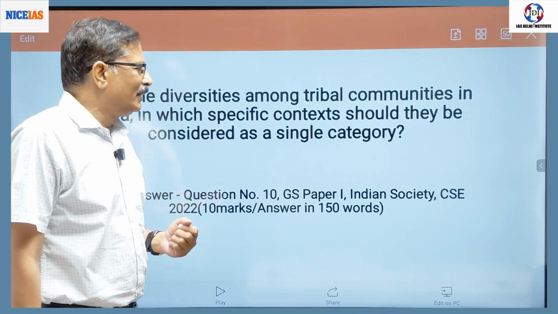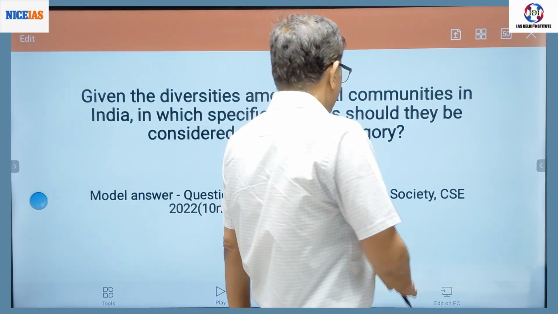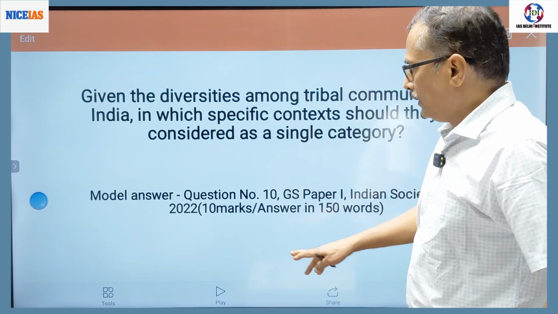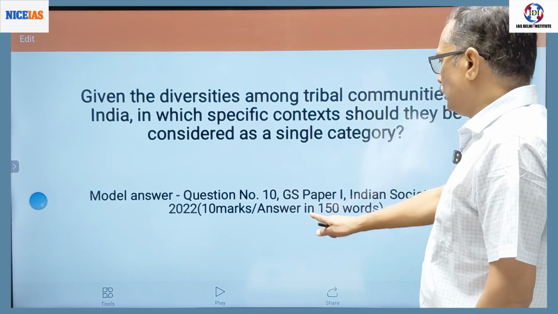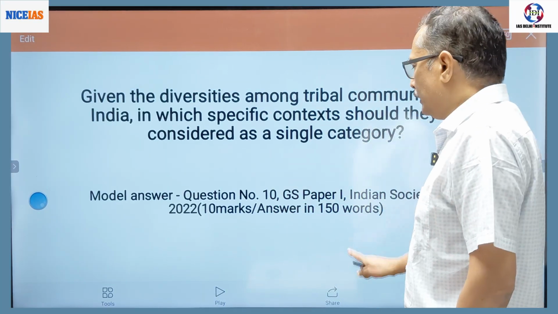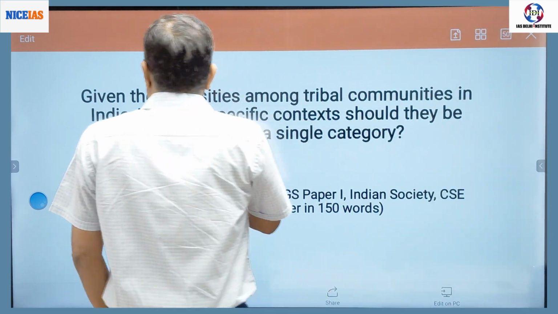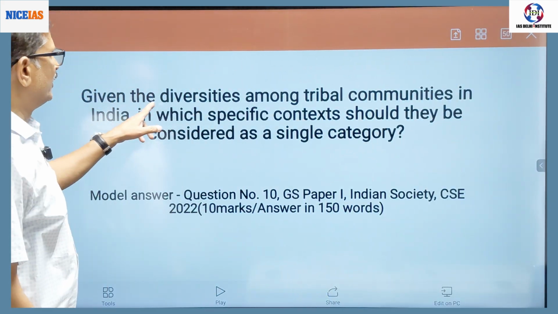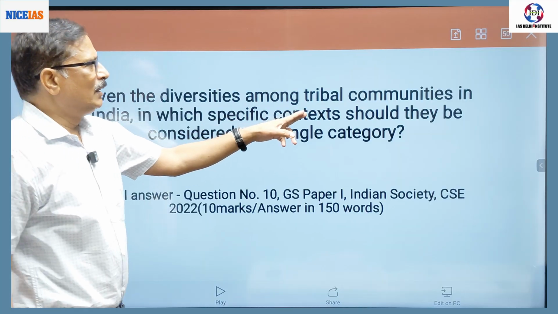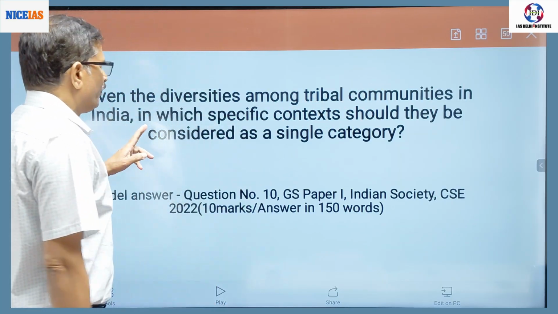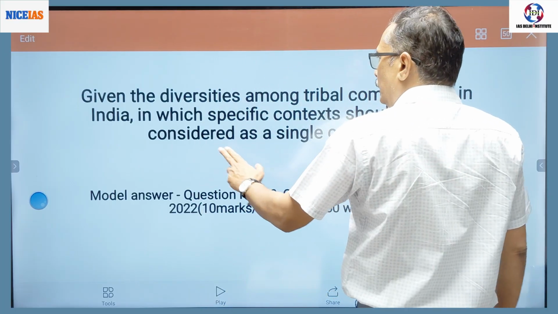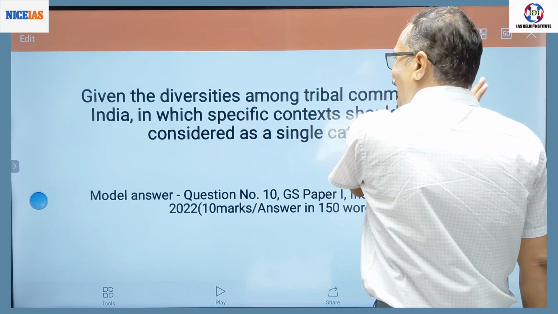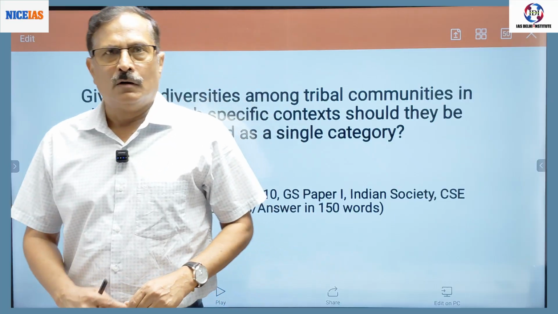The question number 10, GS paper 1, Indian society, that came in 2022. The question is of 10 marks and the answer is to be written in 150 words. What is the question? Given the diversities among tribal communities in India, in which specific context should they be considered as a single category?